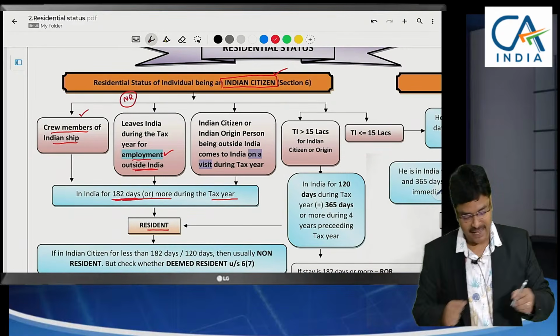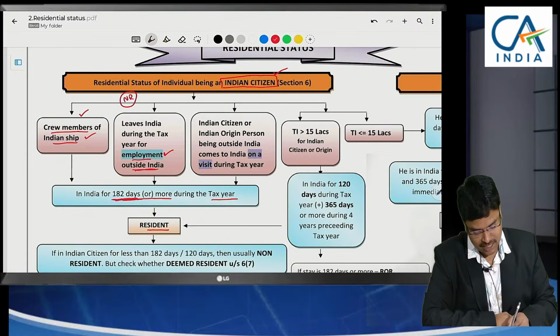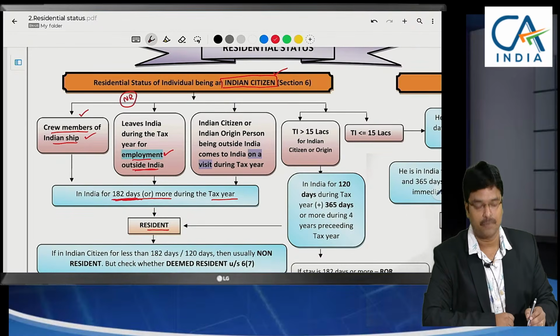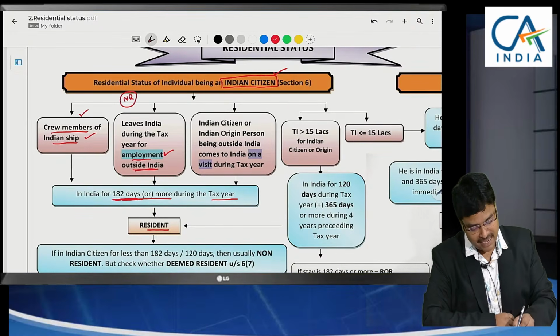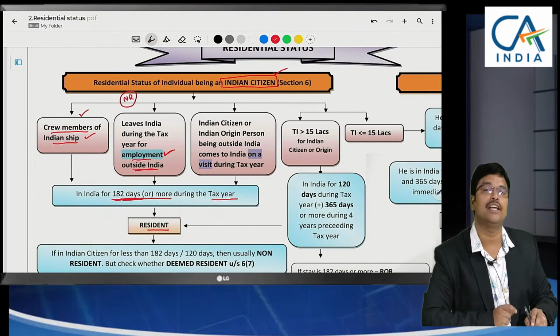So finally speaking, Indian ship crew members should stay in India for 182 days to become a resident. And a person leaving India for the purpose of employment should stay in India for 182 days to become a resident.